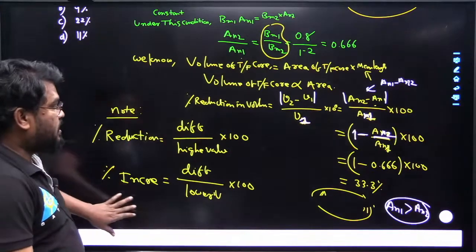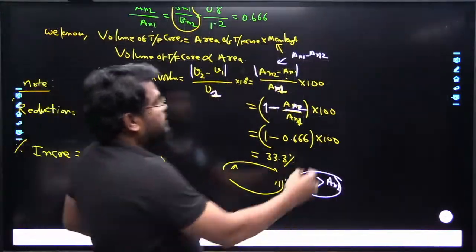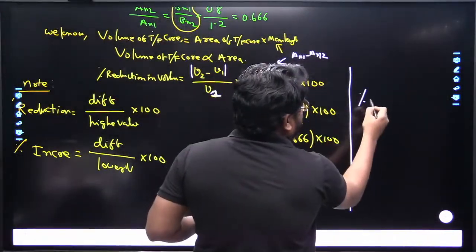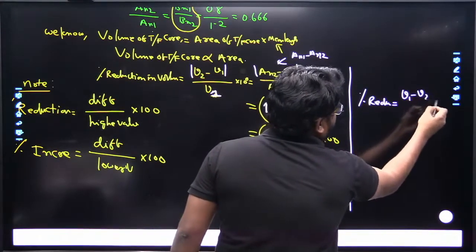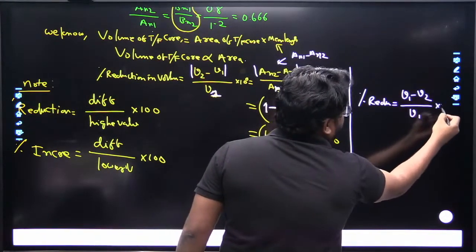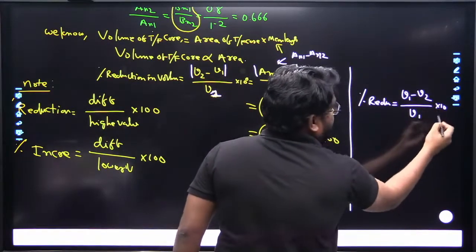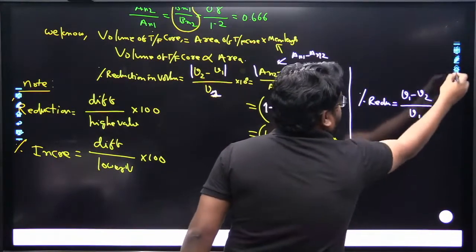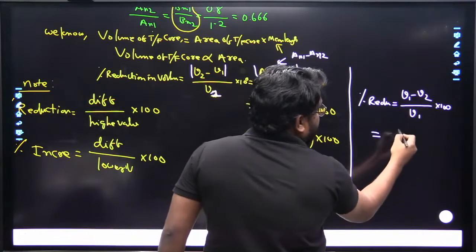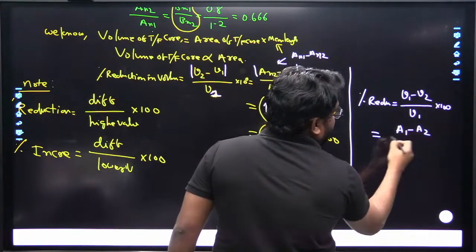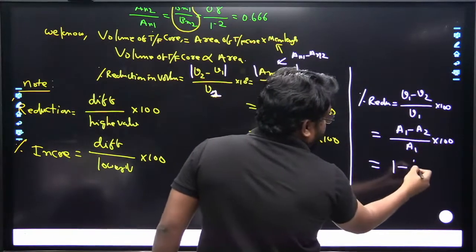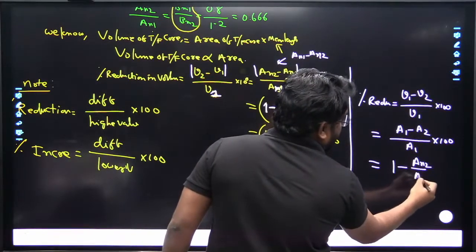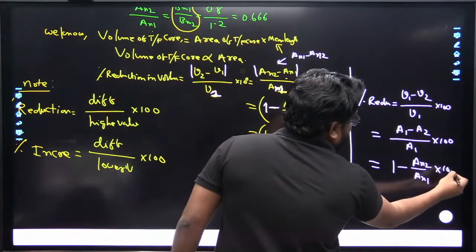Okay, got it? Otherwise I will tell you here also, see. The percentage reduction in the volume is equal to V1 minus V2 divided by V1 multiplied by 100, right? So now here this is A1 minus A2 divided by A1 into 100. So now it is 1 minus A N2 divided by A N1, into 100.